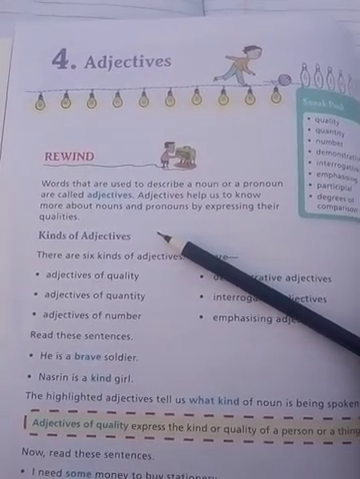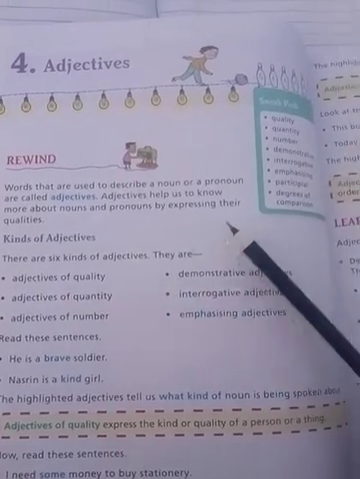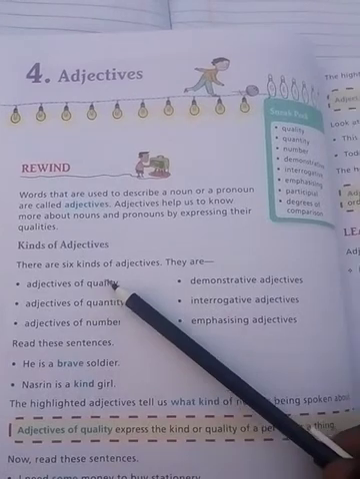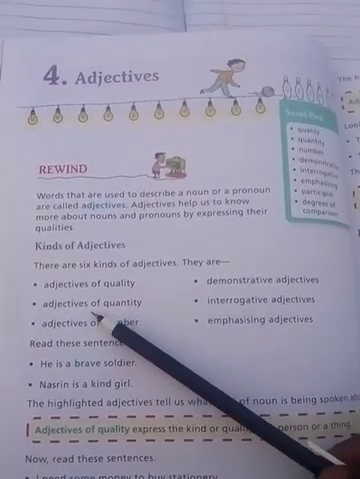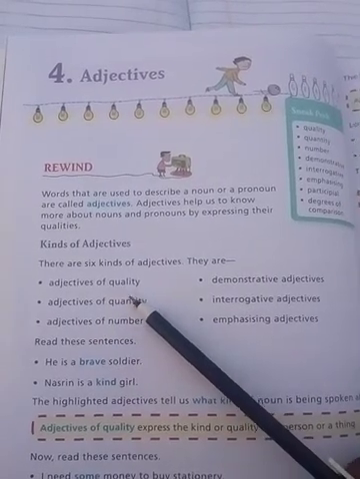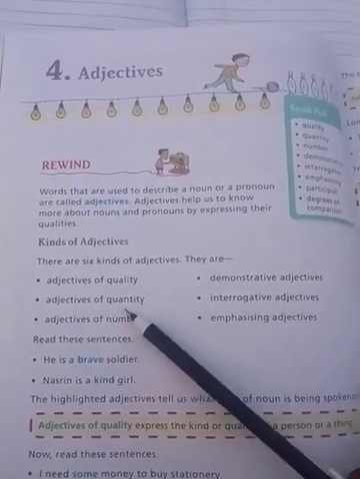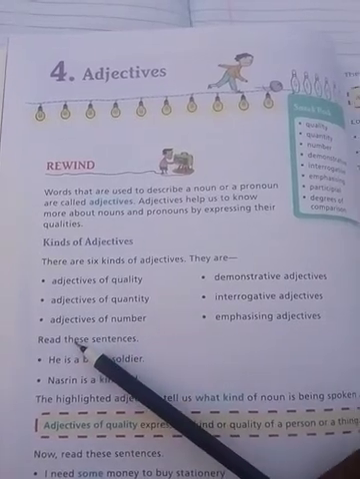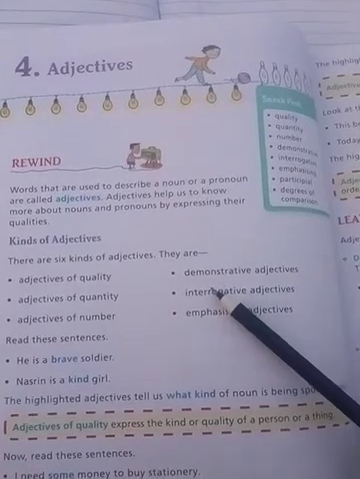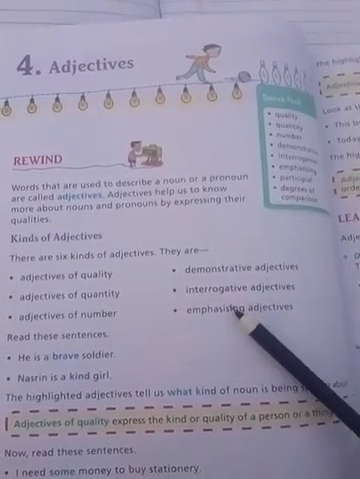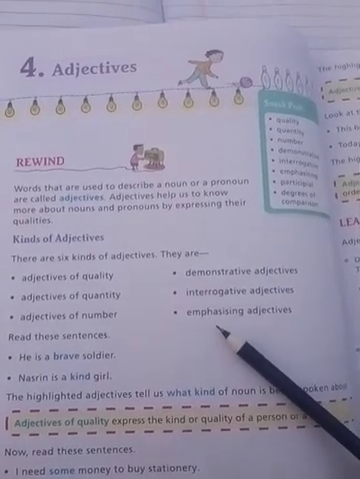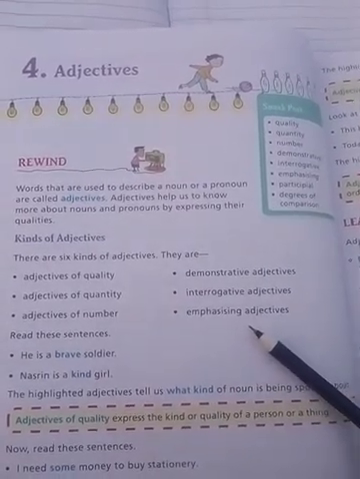So on this basis, now we study the kinds of adjectives. Mainly there are 6 kinds of adjectives. First, adjective of quality. Second, adjective of quantity. Third, adjective of number. Fourth is demonstrative adjective. Fifth, interrogative adjective. And the sixth one is emphasizing adjective.